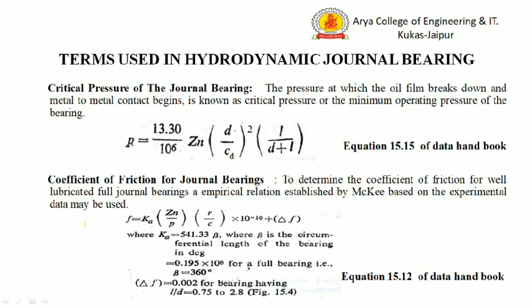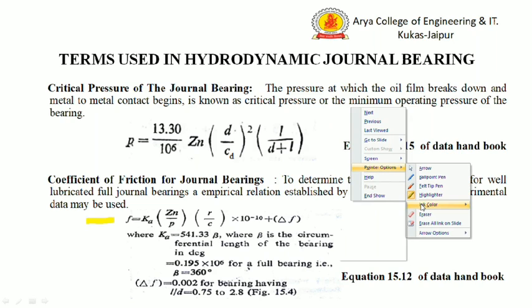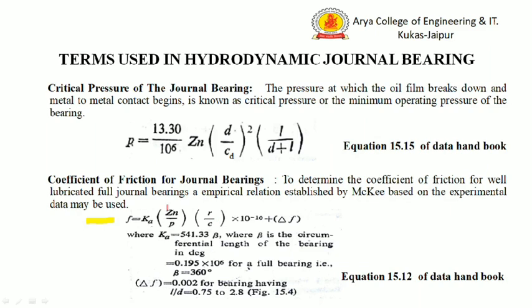So, for the coefficient of friction, we can use this equation from the data handbook. In this equation, Ka is 541 multiplied by beta, and beta is the angle of contact.